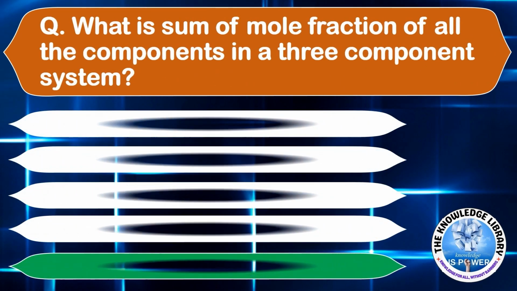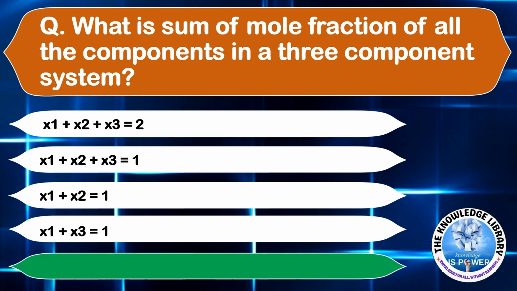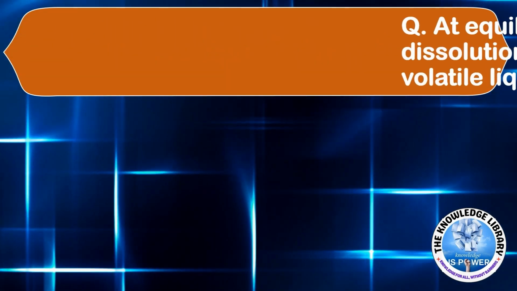What is the sum of mole fraction of all the components in a 3-component system? A, x1 plus x2 plus x3 is equal to 2. Option B, x1 plus x2 plus x3 is equal to 1. Option C, x1 plus x2 is equal to 1. Or option D, x1 plus x3 is equal to 1. The correct answer is option B, x1 plus x2 plus x3 is equal to 1. Moving on to the next question.